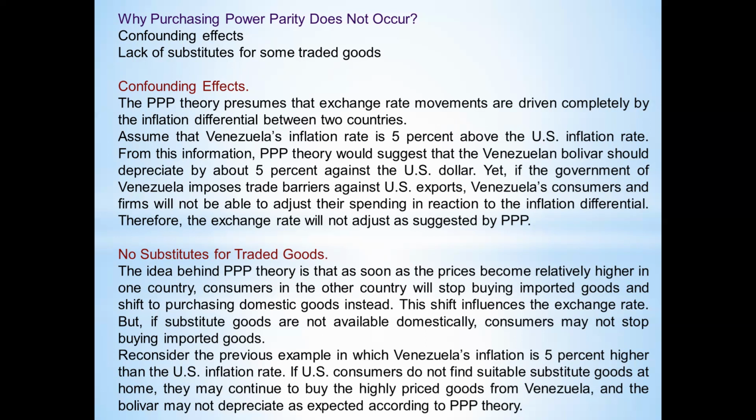So according to the PPP theory, it suggests that the Venezuelan currency, the Venezuelan Bolivar, has to be depreciated by 5% against the US dollar. So now we know that is a theoretical approach. But the government in Venezuela imposed trade barriers against US exports.